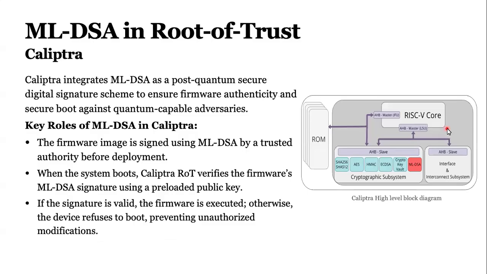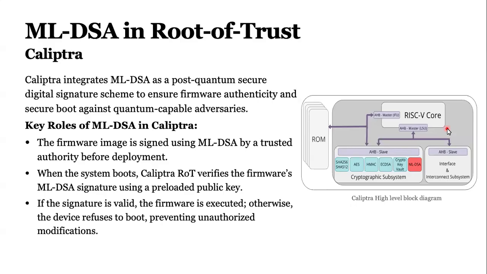So this is their high-level block diagram. They have a CPU, a RISC-V core, which is basically managing all of this. And we have a ROM; the ROM basically stores the firmware. And we have the cryptographic subsystem, which handles all the cryptographic operations such as SHA, AES, ECDSA. So it was also collaborating with ECC when it comes to certificate generation, and they have a key vault.